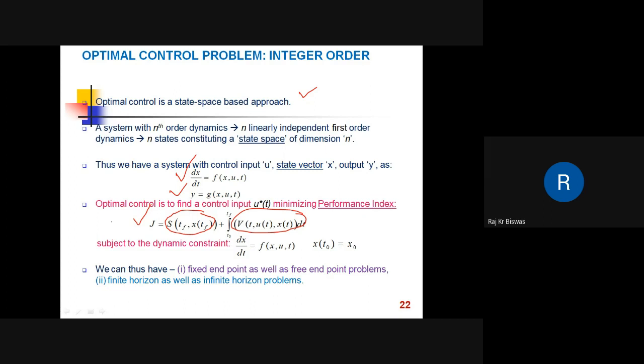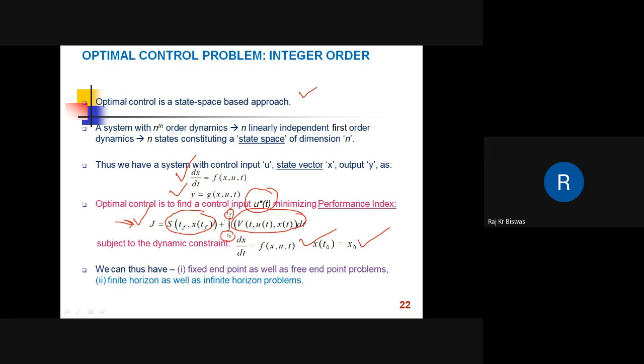The optimal control problem is to find the control u which minimizes this objective function J, subject to the dynamic constraint dx/dt equal to this, the state dynamics, with a given initial condition x(t0) = x0. Here t0 is the initial time and tf is the final time.